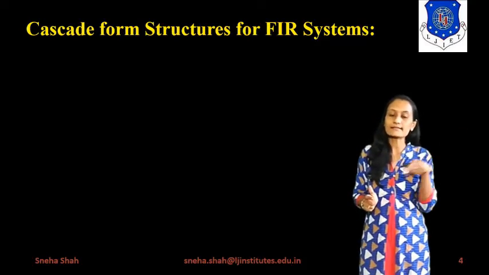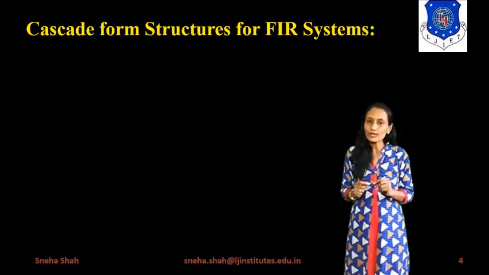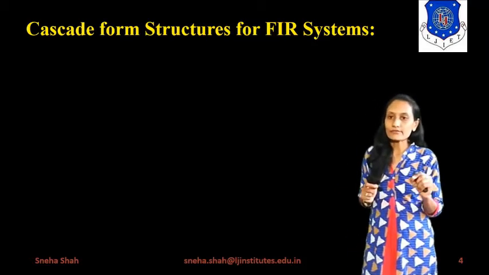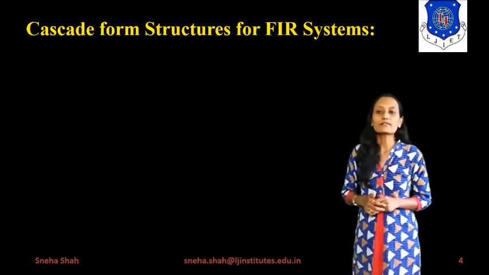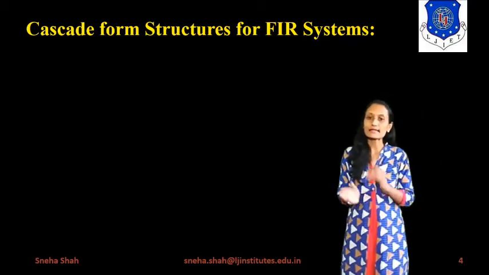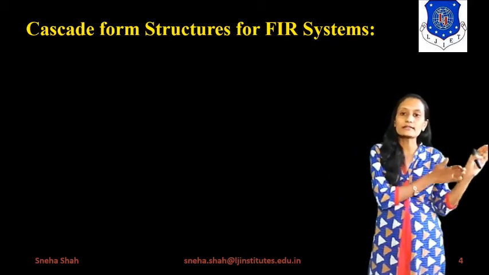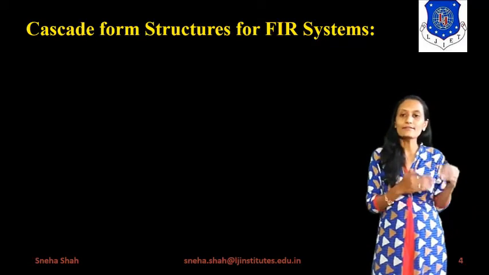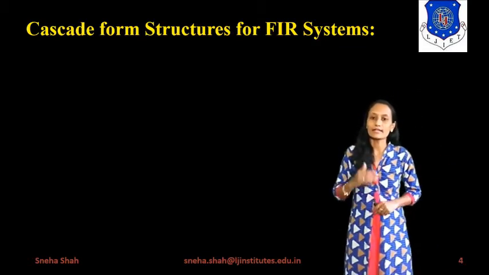So overall this system will be considered as cascade form, and the overall response will be considered as h of n equals h1 of n into h2 of n. It will be considered as the cascade form or the series form, meaning the output of the first system is given to the second system and the output of it will be given to the third and further. And from the last system we will take the final output.